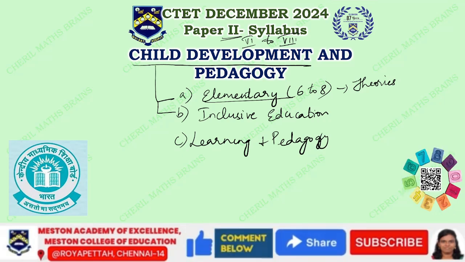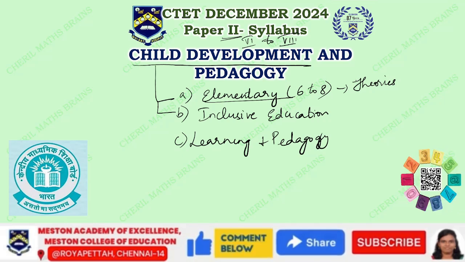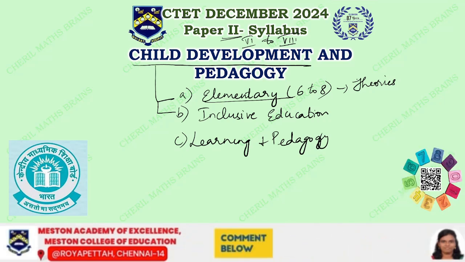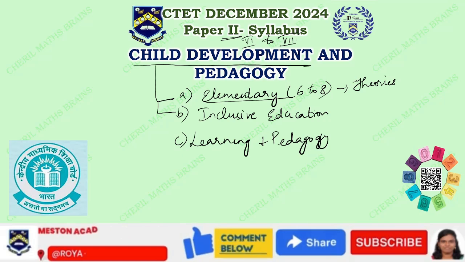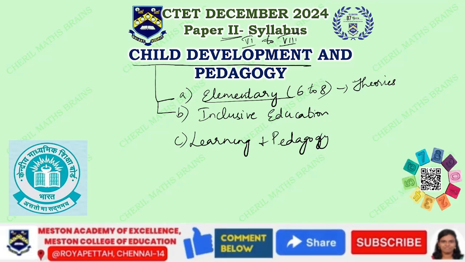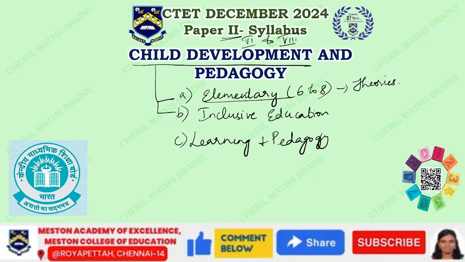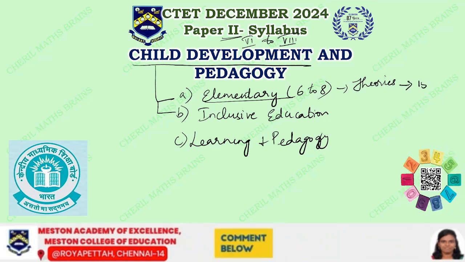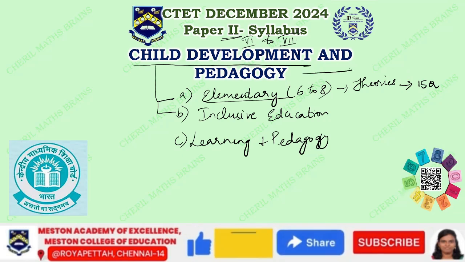that, language, gender issues, and individual differences among learners, the diversity and the assessment of learning, CCE kind of topics, and then how we'll have to assess the readiness level of learners. So all these will be asked for 15 questions, okay, for 15 marks. So totally you will have 30 questions.